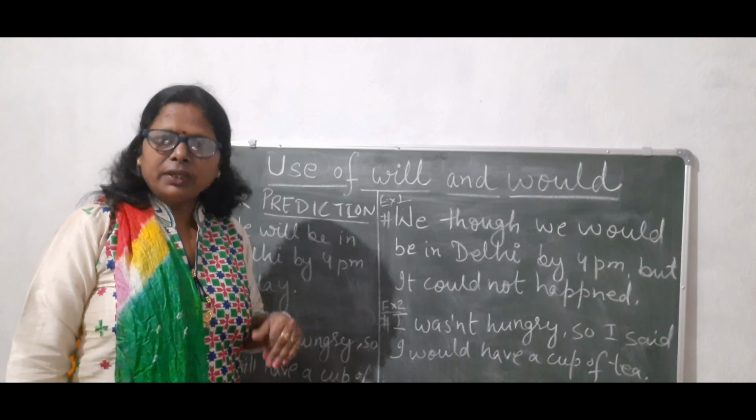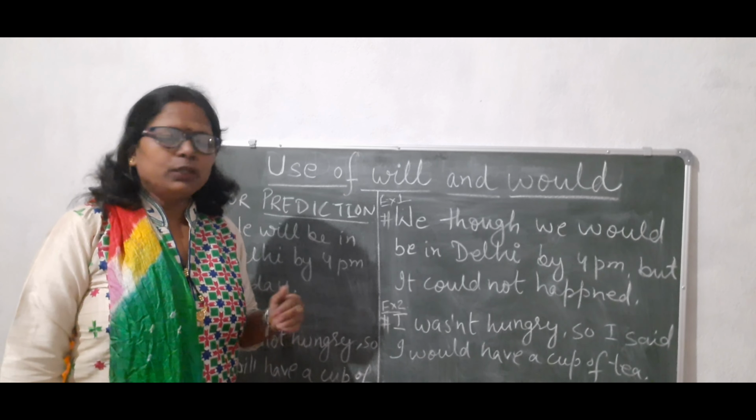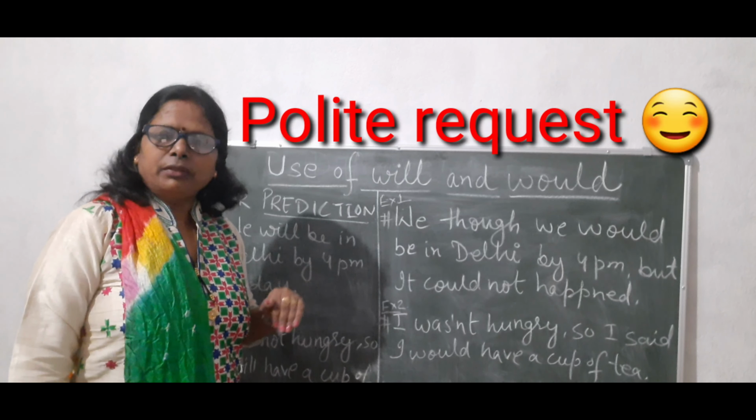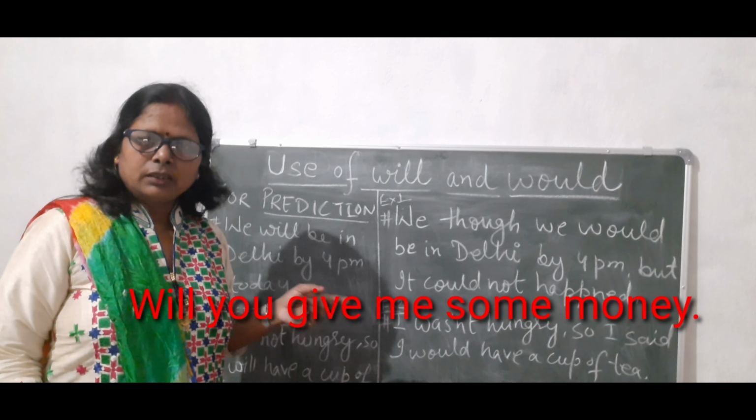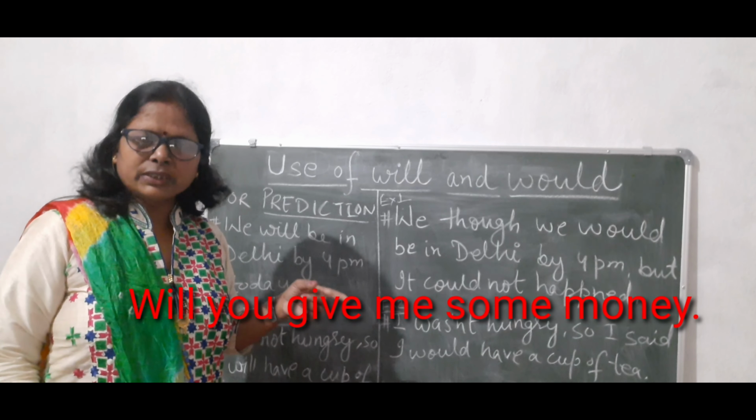Now let us see more examples, because we can use would even for a polite request. When writing an application, you write, I would like to inform you that. That is a polite request. So let us see some more examples with the conditions. For a request, how are we going to use it? Using will: Will you give me some money? This is a request I am making to someone.